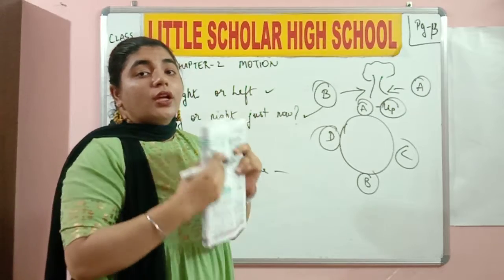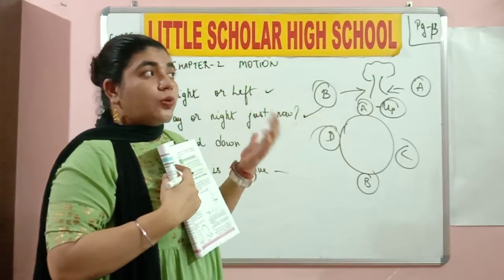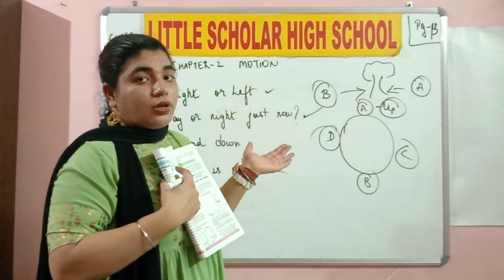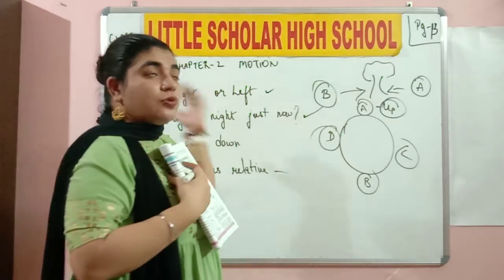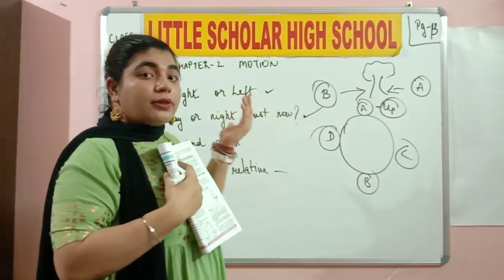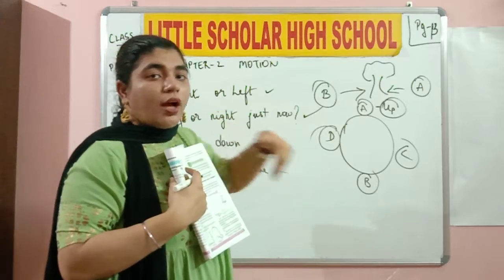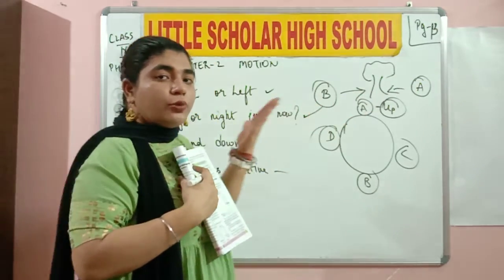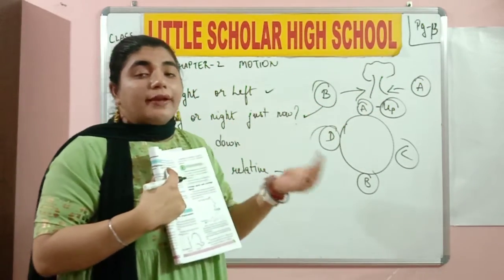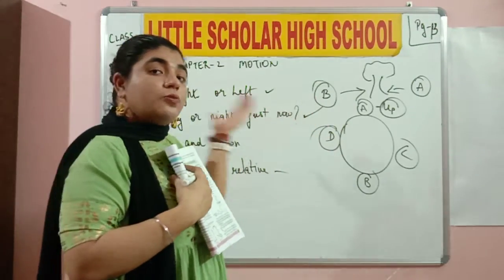Do you understand? If you were sitting in the car and you were observing the tree outside the window of the car, you would feel that the tree is going in the backward direction. It is nothing but the westward direction. Because if the car is moving east, the opposite of east is going to be west. Similarly, the passenger says that the tree is moving westwards.